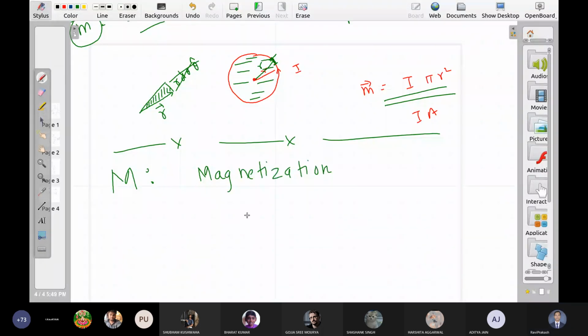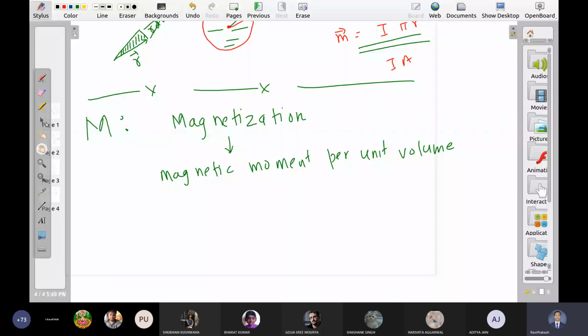What does it define? Magnetic moment per unit volume. What is the meaning of it? So let us say we have some sample. Okay.